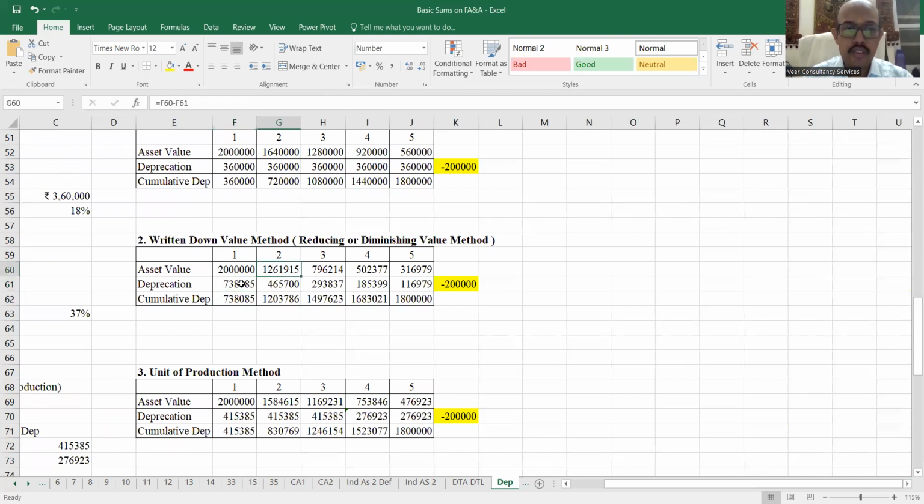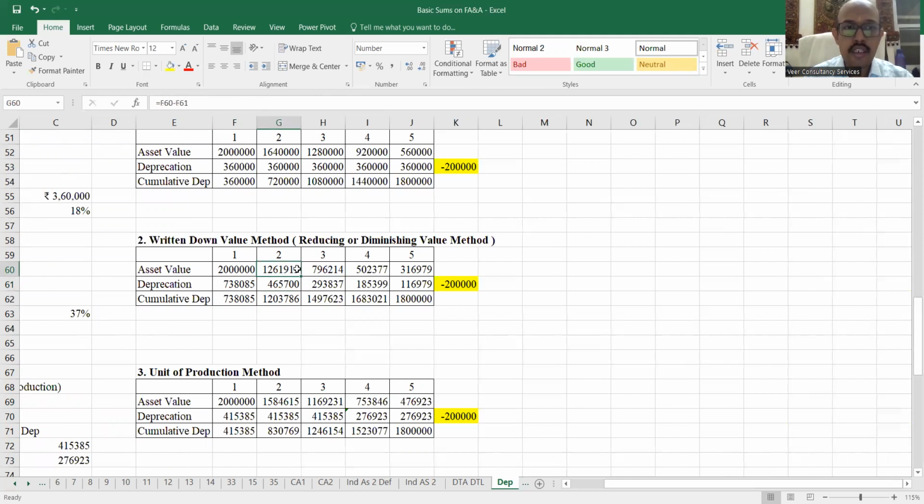Next year, what is my value of the asset? I'll say it is 20 lakhs minus depreciation. So I get 12 lakhs 61,000. Again, on this I'll charge 37%. So from the asset value, when I reduce depreciation, I get the written down. I'll be getting written down value over here.